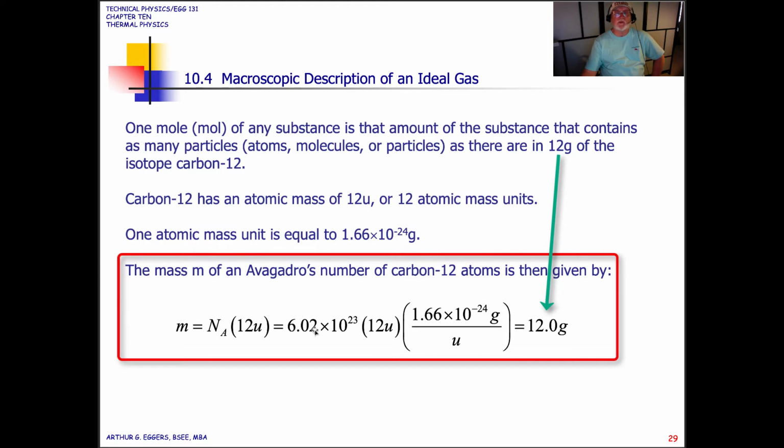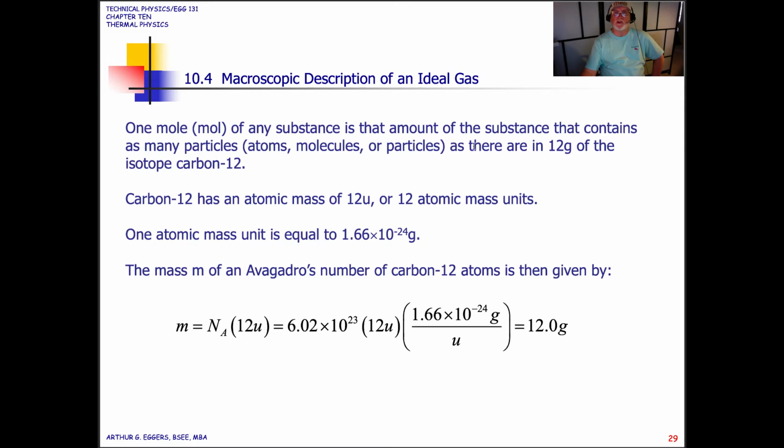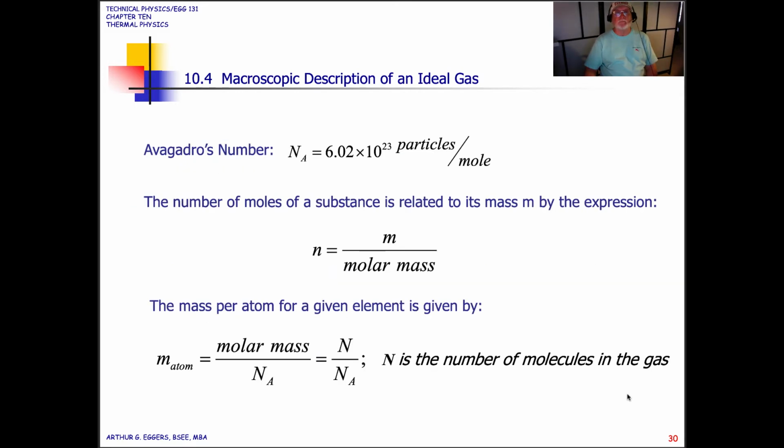So 6.02 times 10 to the 23rd times 12 atomic mass units times the 1 atomic mass unit value, 1.66 times 10 to the minus 24 grams per unit, gives us 12 grams. So we can see where this mole relationship comes from mathematically.